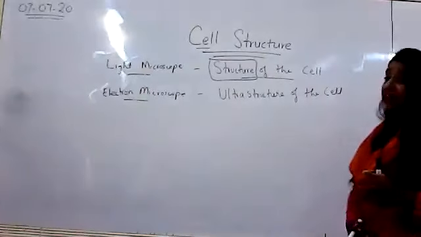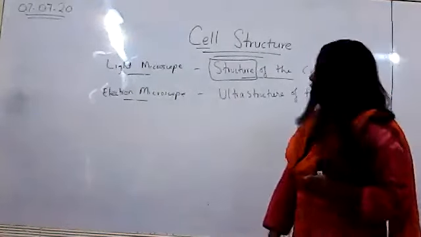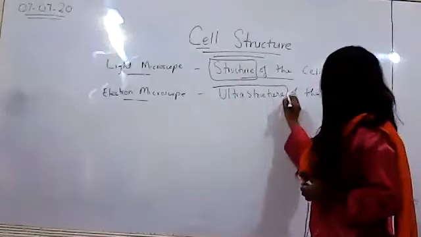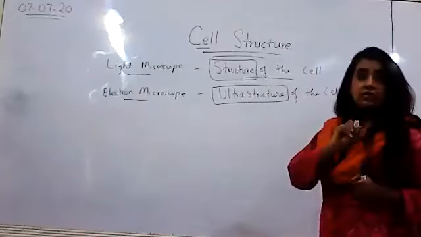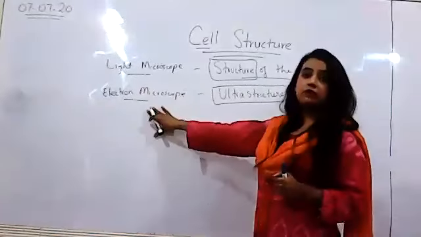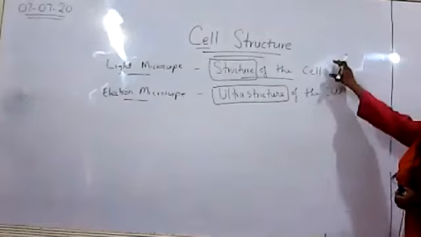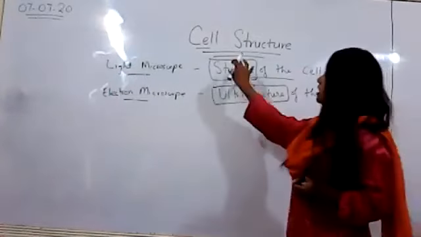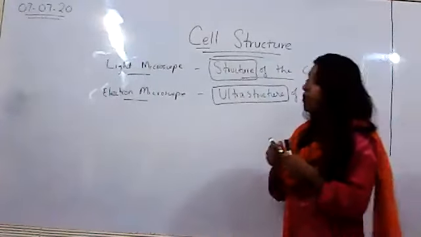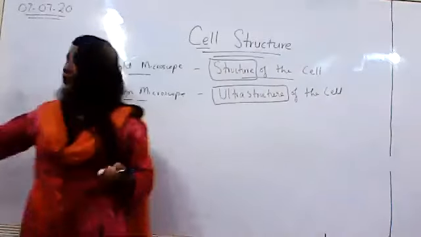But wherever in your book or in the paper you find the term ultrastructure written, that means it is observed under the electron microscope. So today we'll be looking at the structure of the cell, and inshallah tomorrow we'll begin with the ultrastructure, right?